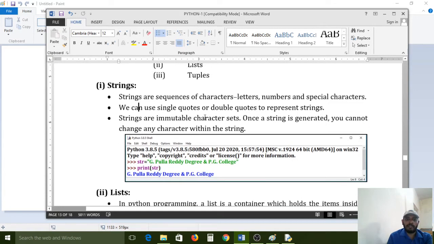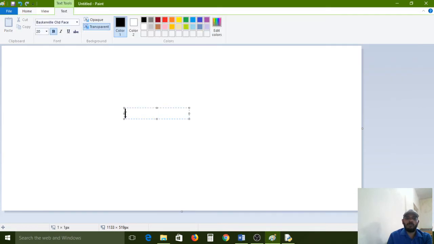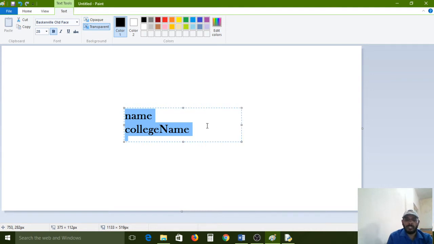Strings are sequences of characters, letters, numbers and special characters. String is nothing but a group of characters. Like our names, college names. These all are strings because we are not using a single alphabet; here we are using a group of characters.